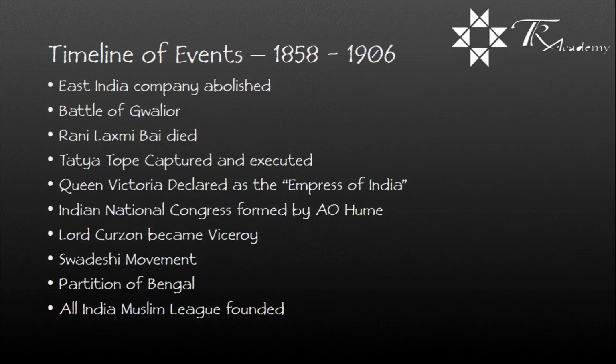Let's see about the timeline of events during the years 1858 to 1906. The East India Company abolished. Battle of Gwalior took place. Rani Lakshmibai died. Tatya Tope captured and executed. Queen Victoria declared as the Empress of India.